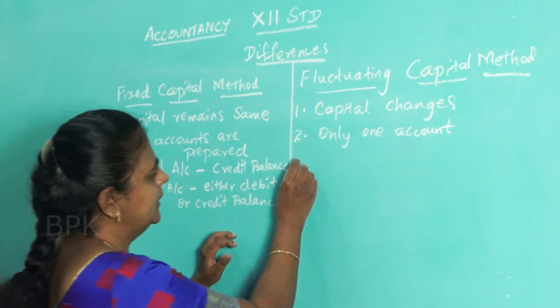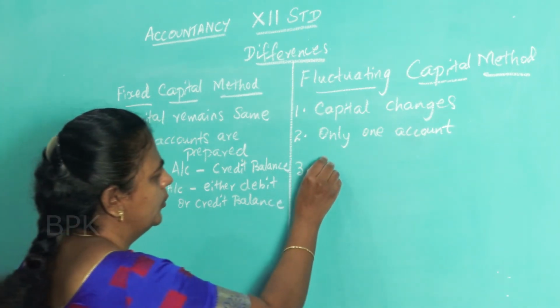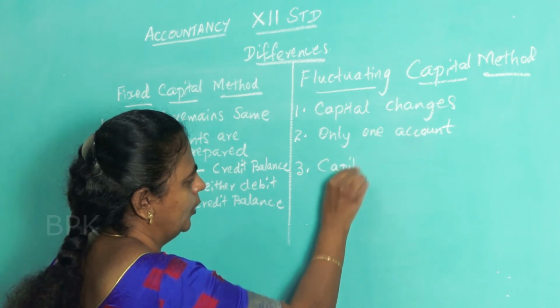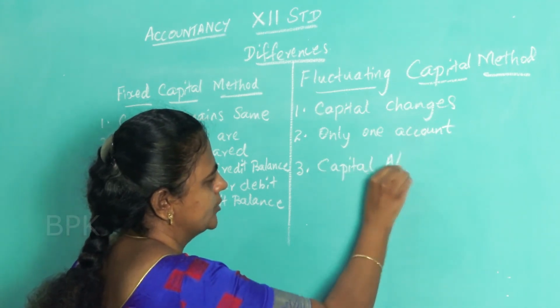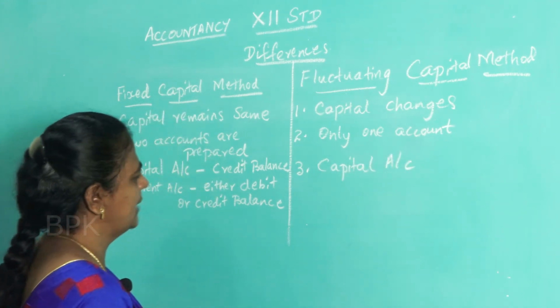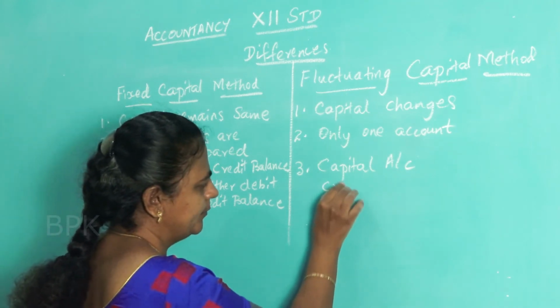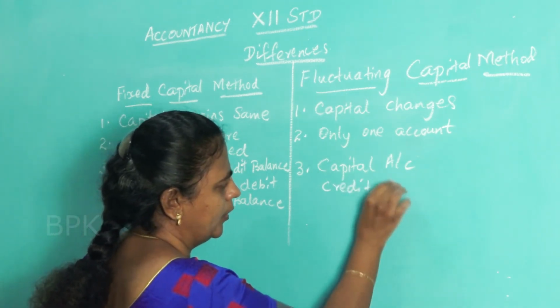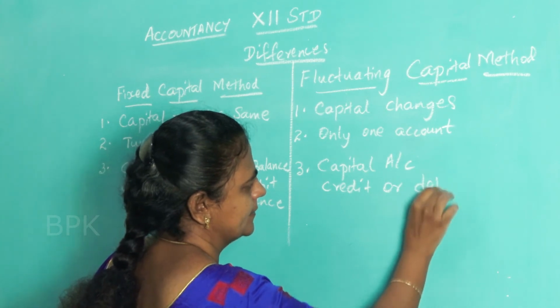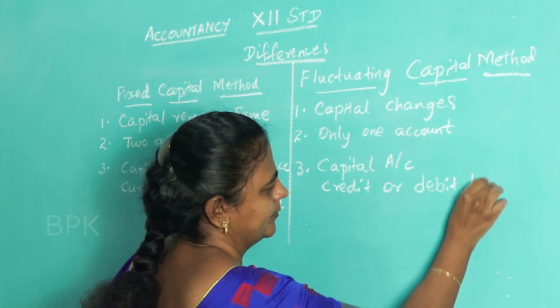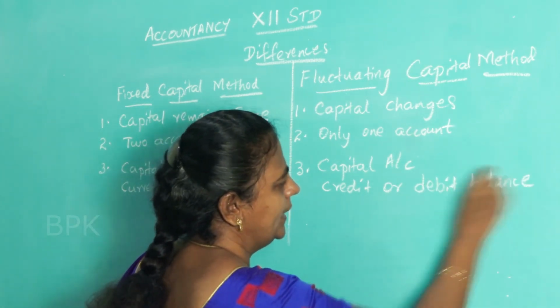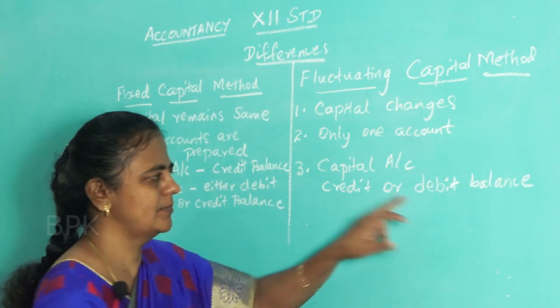Okay. Here we are going to prepare only capital account. So, when there is only capital account, it may sometimes show credit or debit balance. Why it is showing sometimes credit balance and sometimes debit balance?